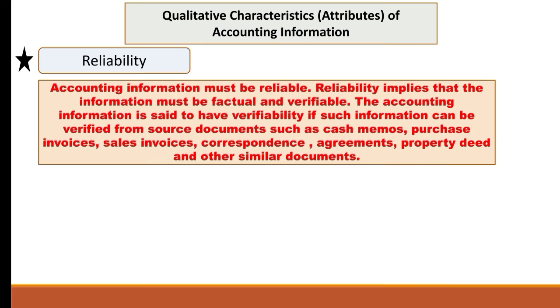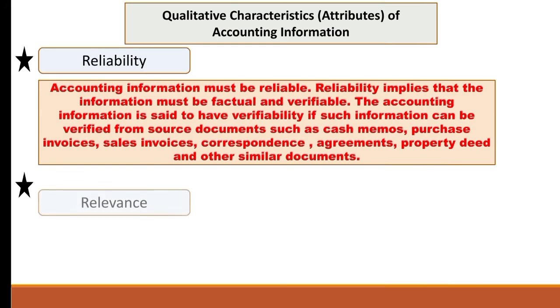So it is clear that interested parties or third parties who are interested in our business will check our transactions only by checking the source documents. Those transactions can be verified by the source documents, and if the company does not have source documents, then this information cannot be reliable for the third parties.